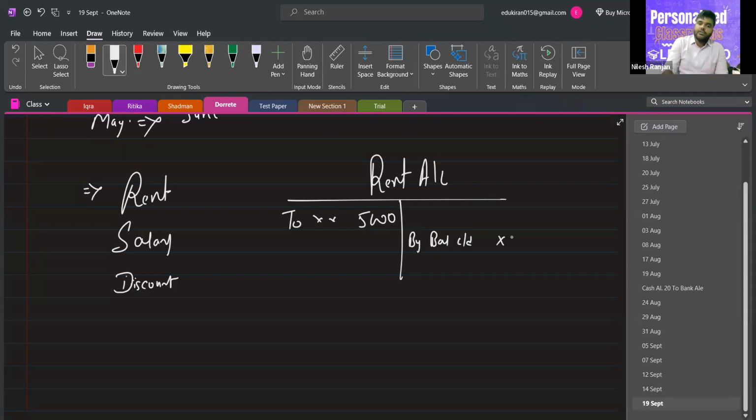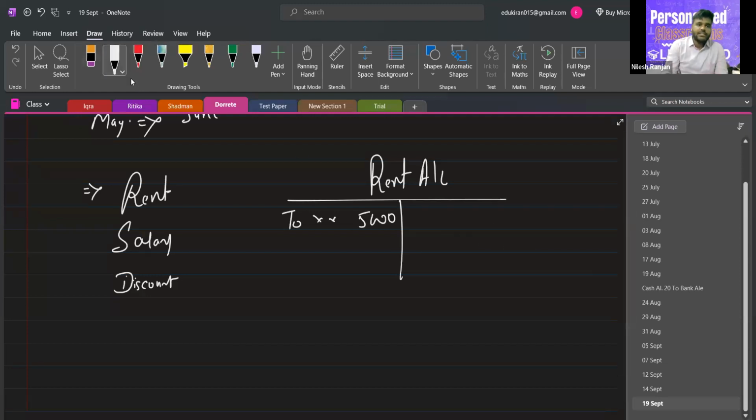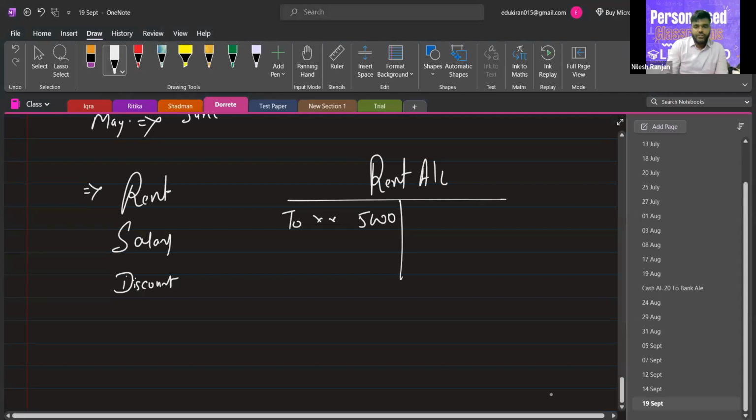But like I told you before, there is no balance in a nominal account, so we cannot write by balance sheet. We have to write something else that will close this account. Generally, for these nominal accounts, we write the final account name.